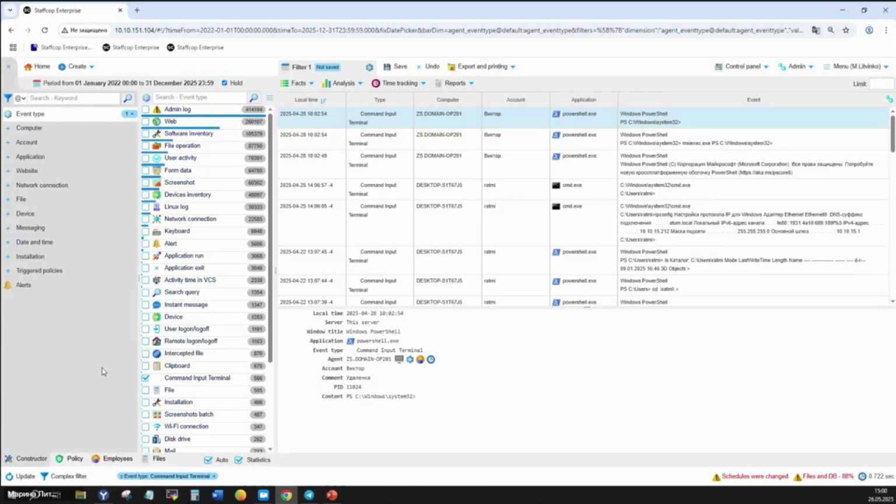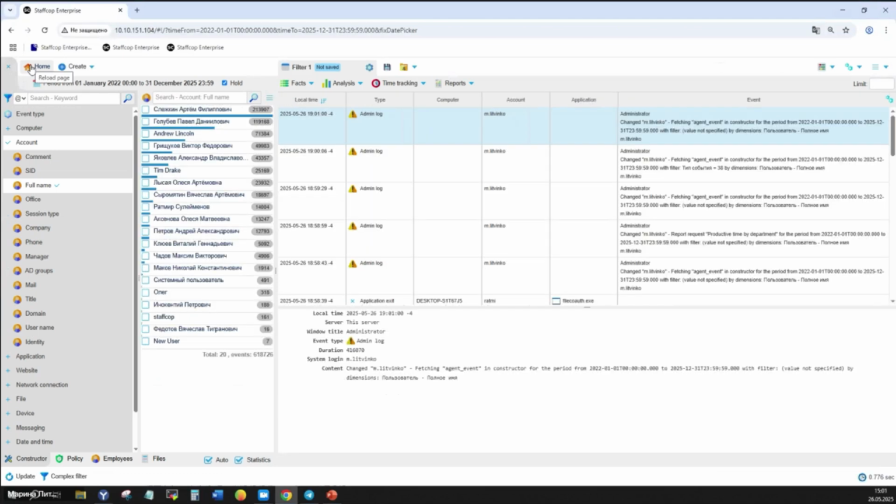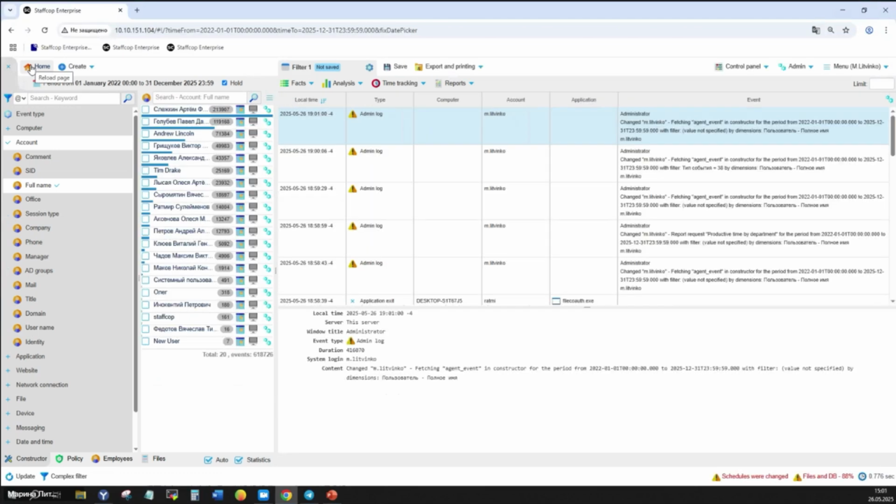Also, we have added a feature for the Linux agent: external storage file list interception. Now the agent logs the list of files on external devices, records all the file names, generates a file operation event for each file, and supports file shadow copying configuration.